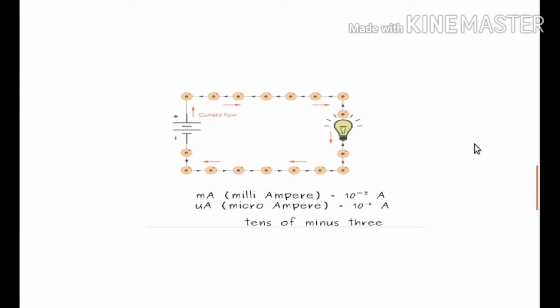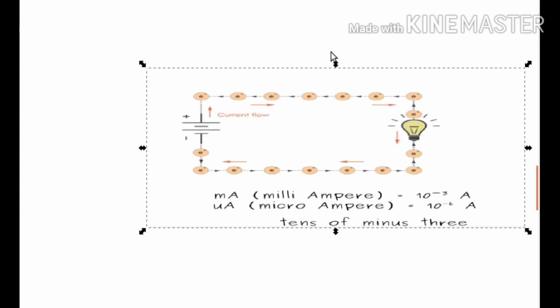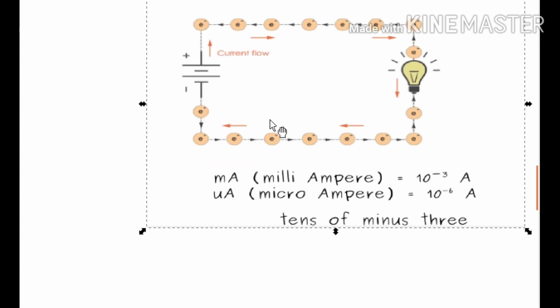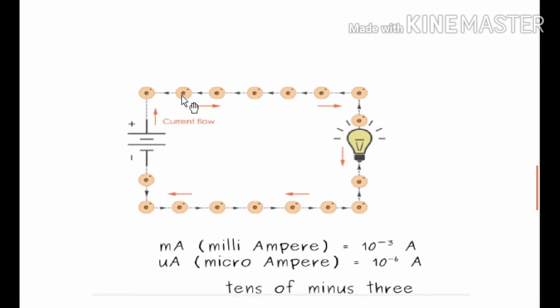So we have a small circuit. What a circuit is, we will explain later, but let us see. These are electrons inside the conductor. Here you can see the electrons are moving in this direction, see the headed arrow, but the current is flowing in this direction. Now understand the meaning of opposite flow.